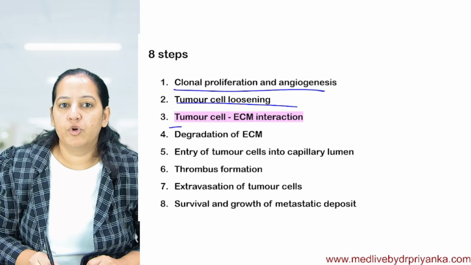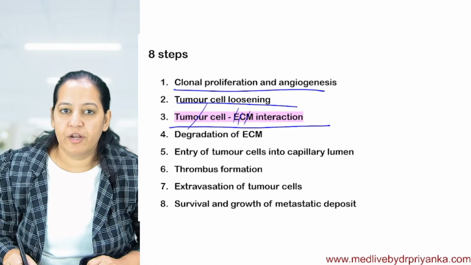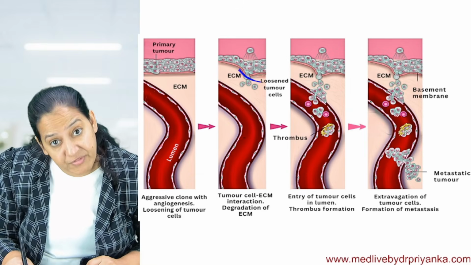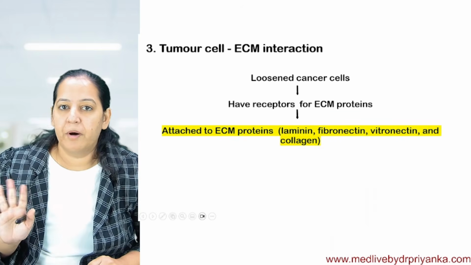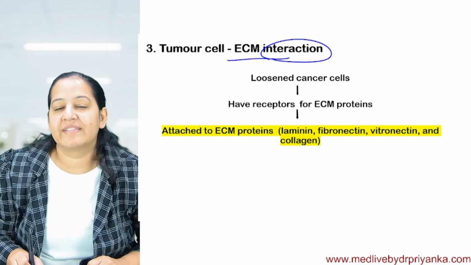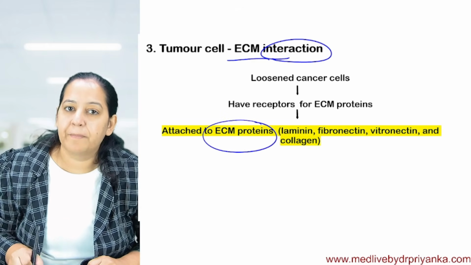Now the third step, tumor cell ECM interaction, tumor cell extracellular matrix interaction. After that, they will interact with the ECM and after interaction they degrade. I'm not talking about the degradation yet. First they interact with the ECM. They have receptors for the ECM proteins.